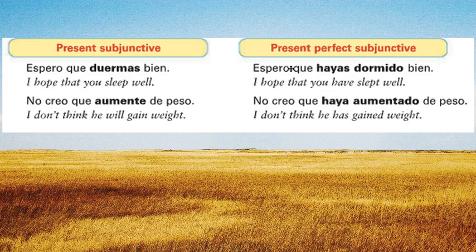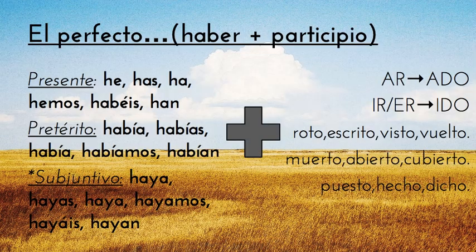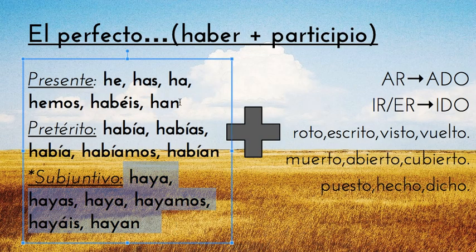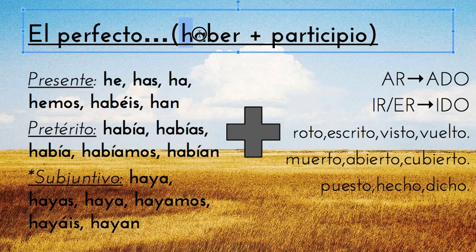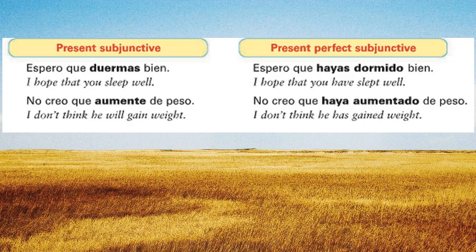So instead of espero que duermas, it's espero que hayas dormido. Again, why? Because we're taking the subjunctive of haber, part of the haber plus participio equation, and we're saying espero que hayas dormido bien. And then no creo que aumente de peso. Again, how do we put that into the present perfect subjunctive? No creo que haya aumentado.